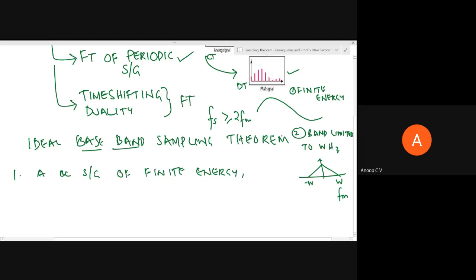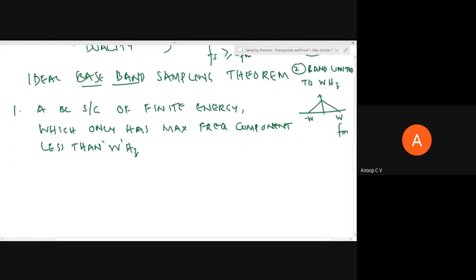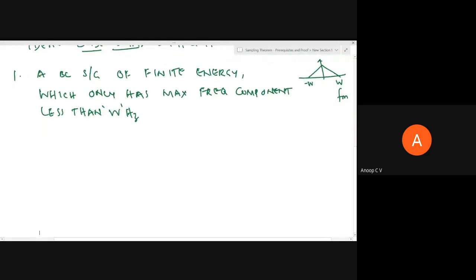So we can write, which only has maximum frequency component less than W hertz. Here I am using W, you can even use FM. It's not a problem. Anything would be fine.